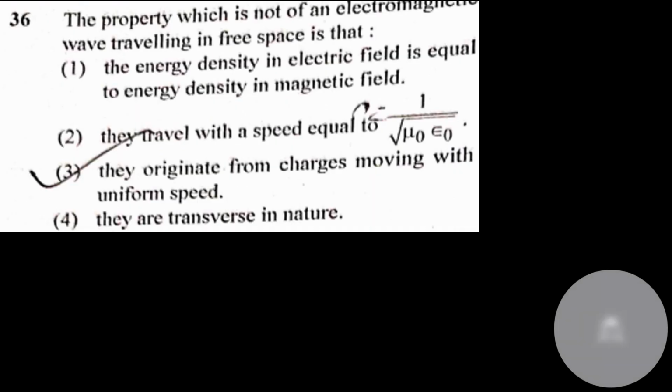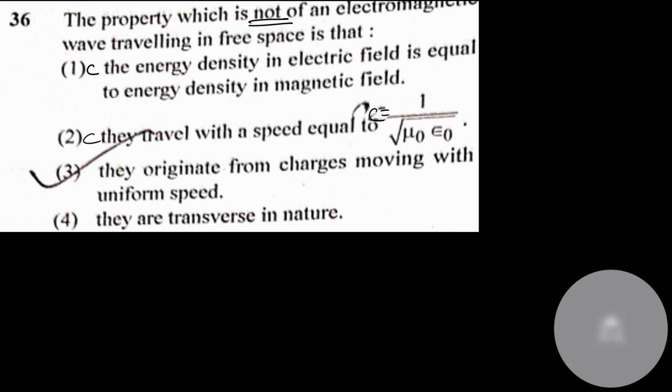This is from electromagnetic waves. Which of the properties is not of an electromagnetic wave traveling in free space? So you have to find out the false option. Okay, the energy density in electric field is equal to energy density in magnetic field. Obviously energy is equally shared, correct. They travel with the speed of light. Speed of light is given, correct.